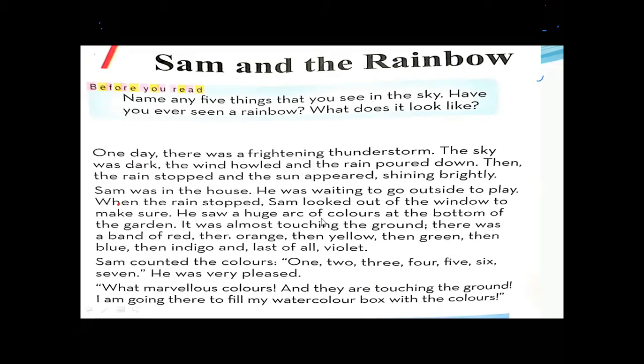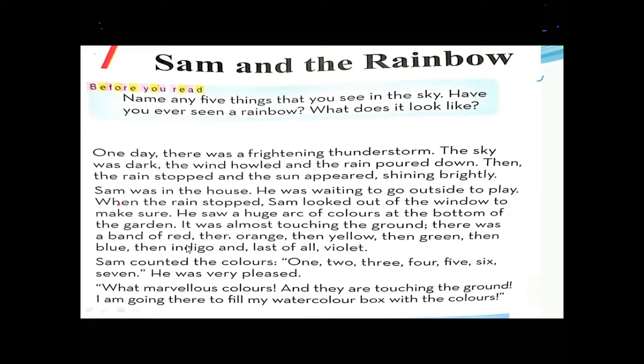He saw a huge arc of colors at the bottom of the garden. From the window, what did he see? He saw a huge arc of colors. Arc of colors means a line of colors at the bottom of the garden. It was almost touching the ground. He was watching from his window. He saw huge lines of colors at the bottom of the garden. It was almost touching the ground.